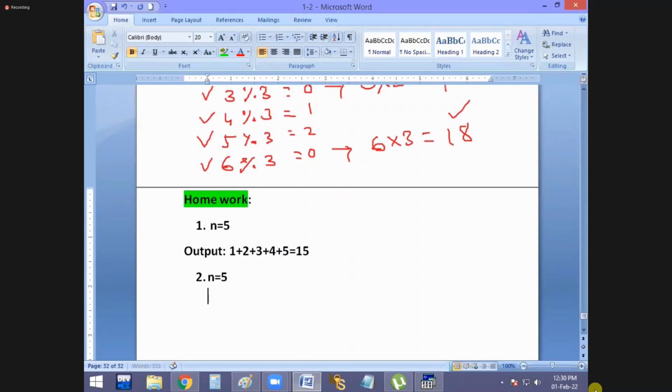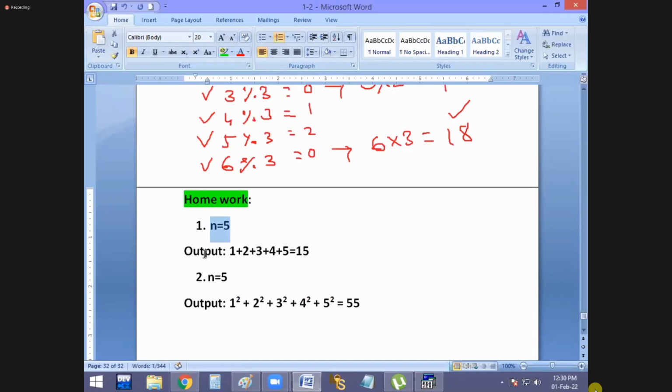Now this time you have to print output like this: 1 square plus 2 square plus 3 square plus 4 square plus 5 square, that is 55. It is the same output you have to print on the screen. It is the second example.